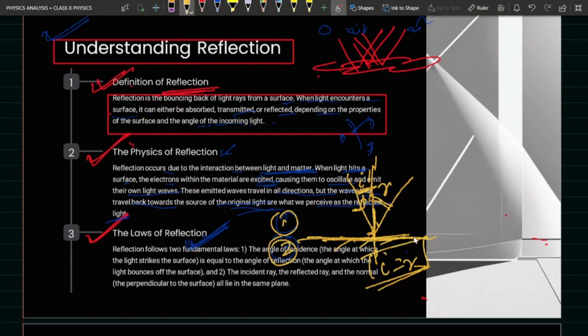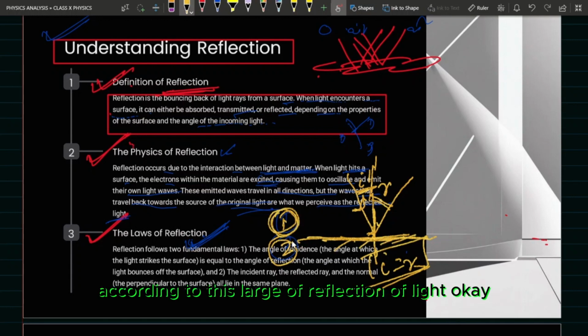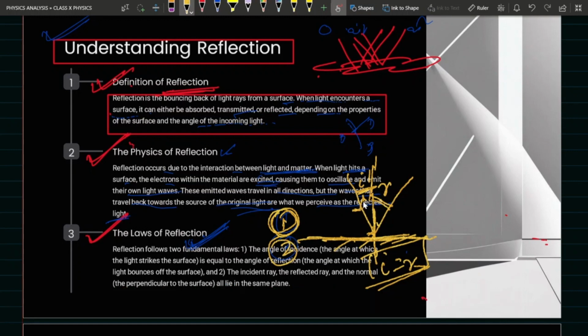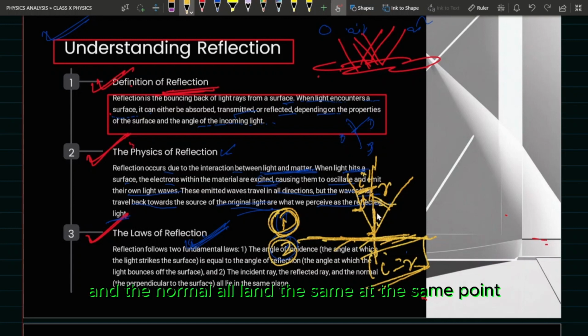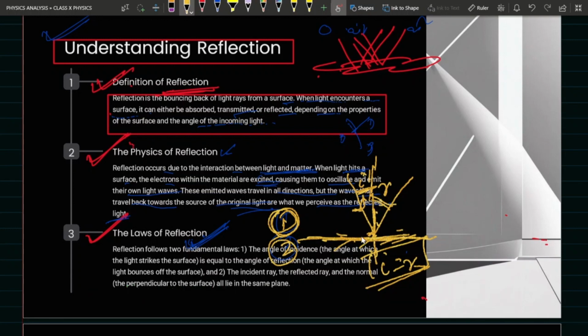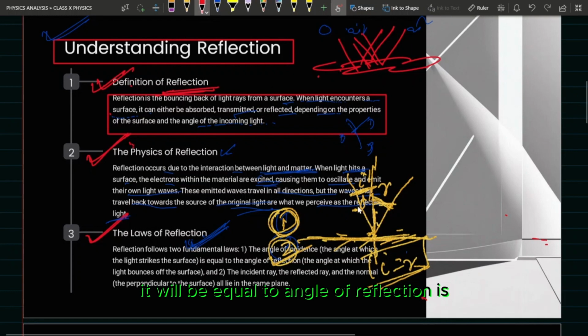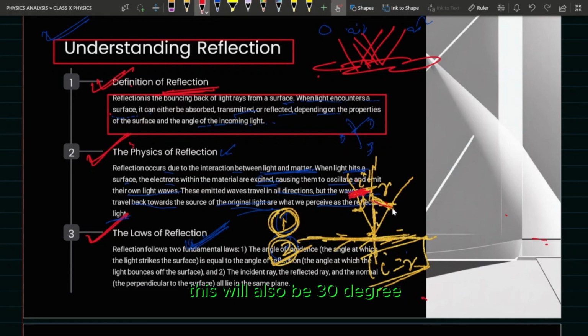So rule number 1, according to the laws of reflection of light: the incident ray, the reflected ray, and the normal all lie at the same point. And the second rule tells that the angle of incidence will be equal to the angle of reflection. This I will be equal to R. If this is 30 degrees, this will also be 30 degrees. We will discuss it later on. That's all for now.